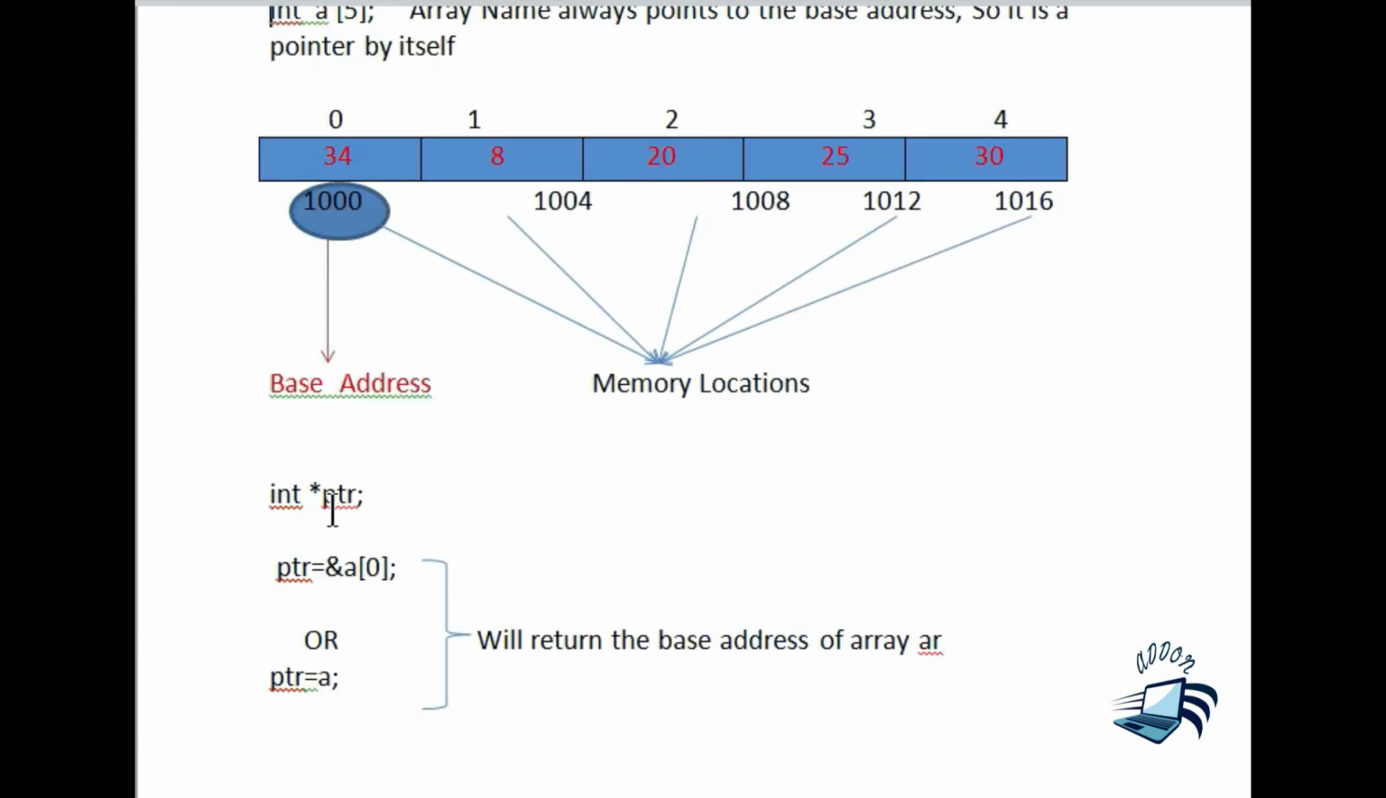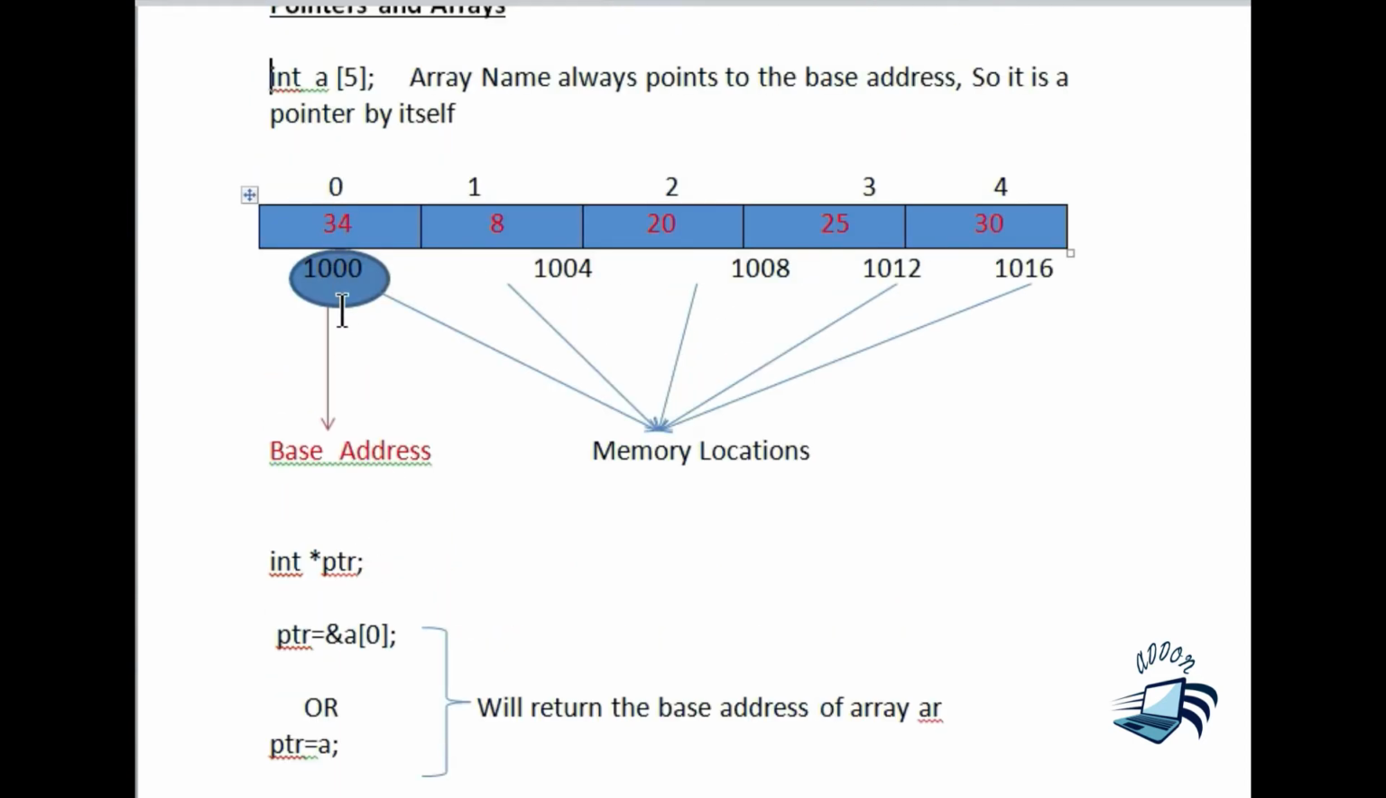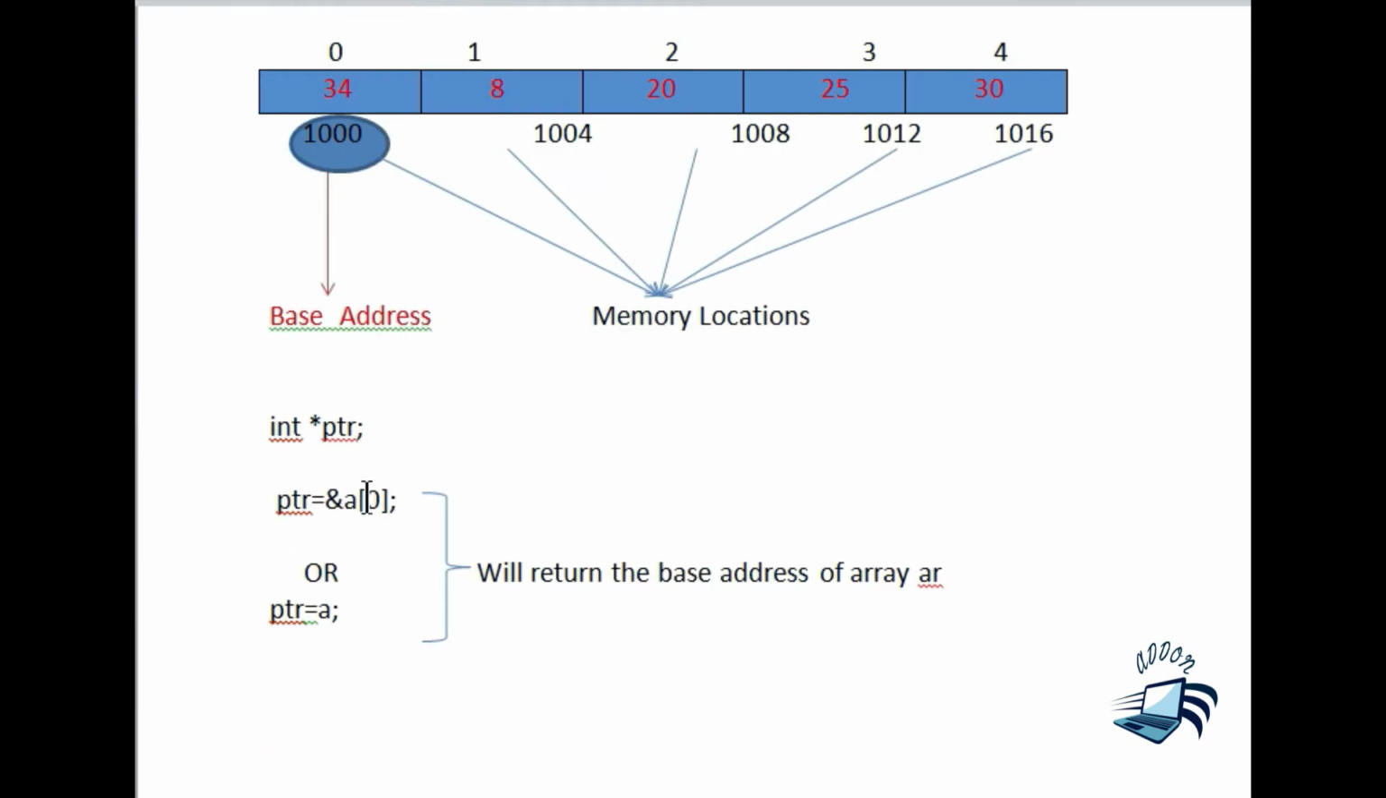Now here I have created a pointer variable ptr of type integer, and in the next statement I have given ptr is equal to ampersand of a of 0. What does it mean? Here ampersand is the address of operator. That means it retrieves the memory location. Which memory location? This will retrieve the memory location of a of 0, that means the first data. The memory location of the first data is 1000. So 1000 is retrieved and it is stored in the variable ptr.